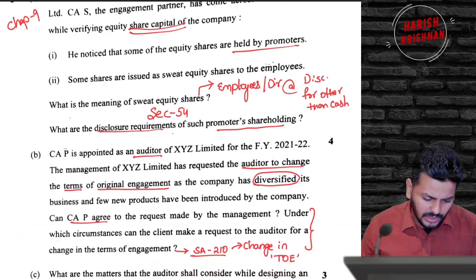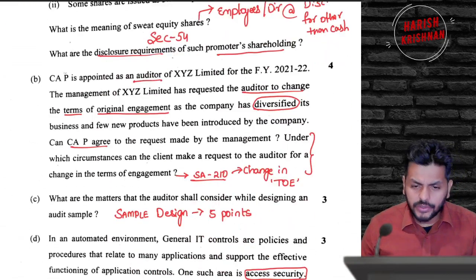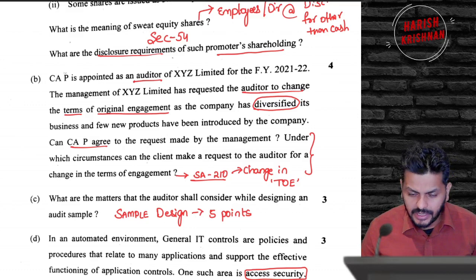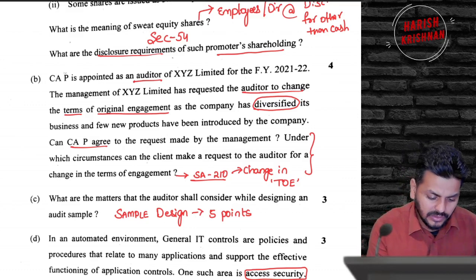Okay, the next bit is a straight question. I think everybody should have got it the moment you saw. They are changing the terms of an audit engagement and they are requesting you to change as an auditor. Of course, the auditor can agree to the changes in terms of audit engagement. Under what circumstances? That is a paragraph straight out of 210.